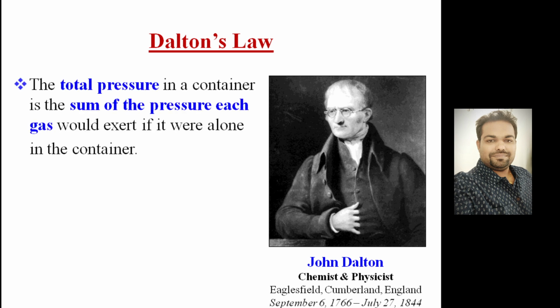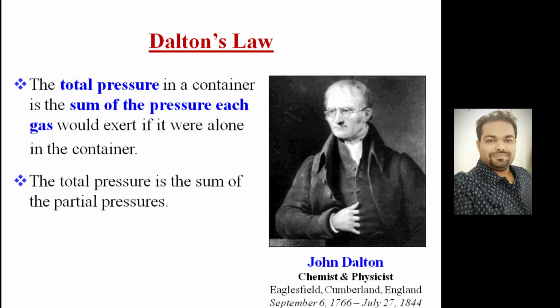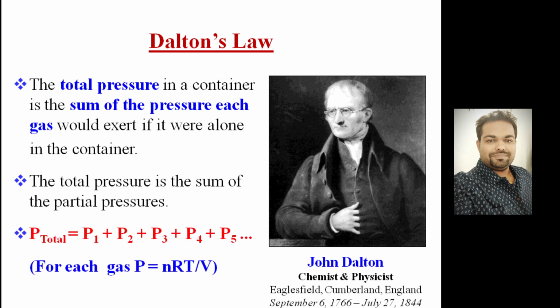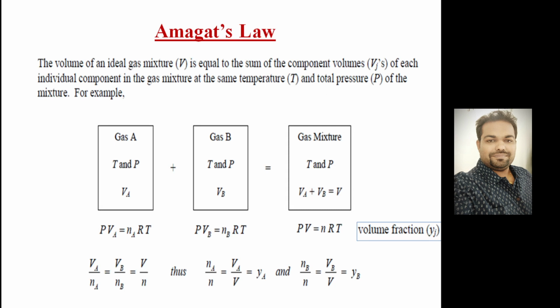So the total pressure in a container is the sum of the pressure each gas would exert if it were alone in the container. So P total is equal to P1 plus P2 plus P3 plus P4 plus P5. These 1, 2, 3 represent the number of constituent gases filled in that container. This was the important discovery of Dalton, and that's why it is known as Dalton's law of partial pressure.